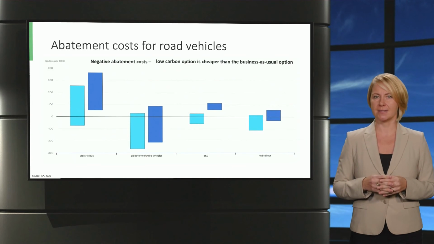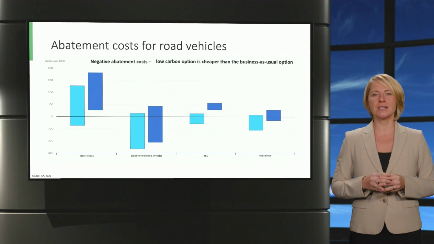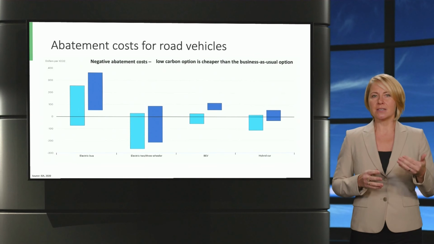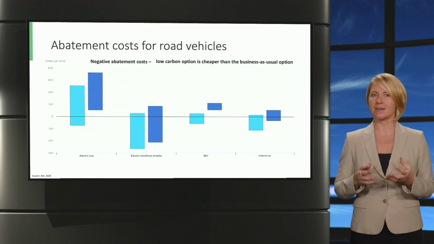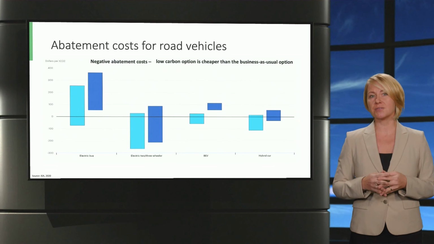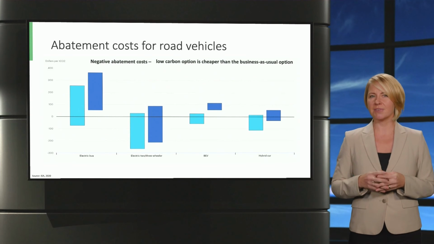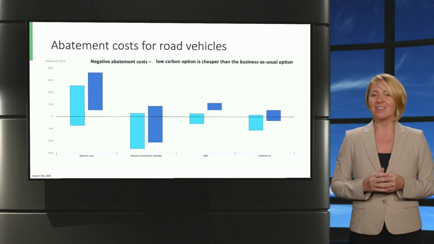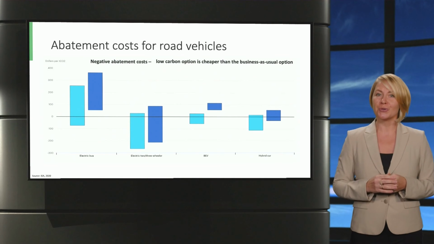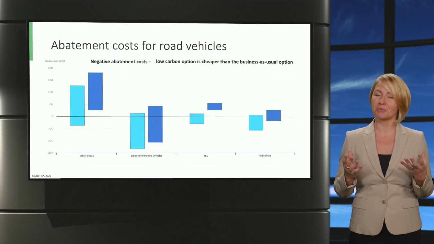The higher the gas price, noted in light blue, the lower the abatement costs. Abatement costs for electric bus have much wider range than the ones for hybrid cars. It is also optimistic to say that some of the ranges go below the horizontal axis, meaning that the low carbon option could be cheaper than business as usual.